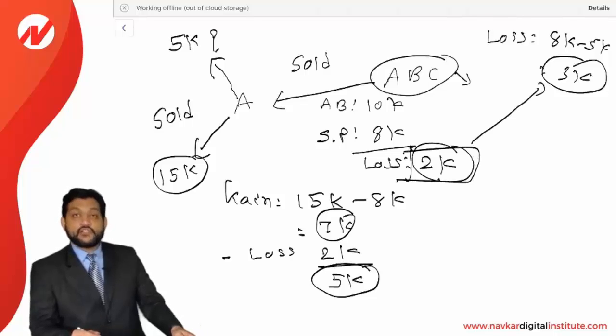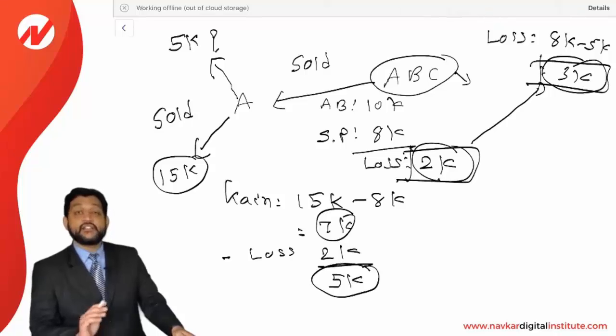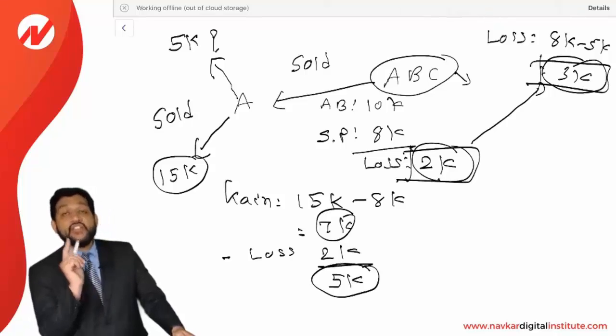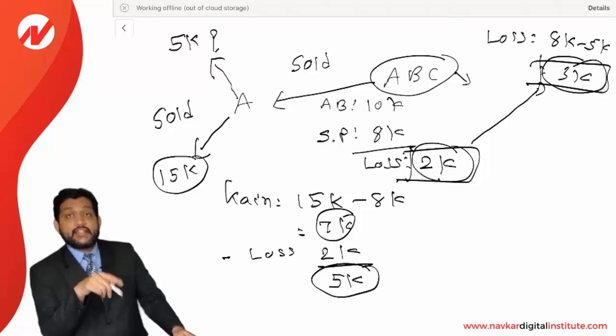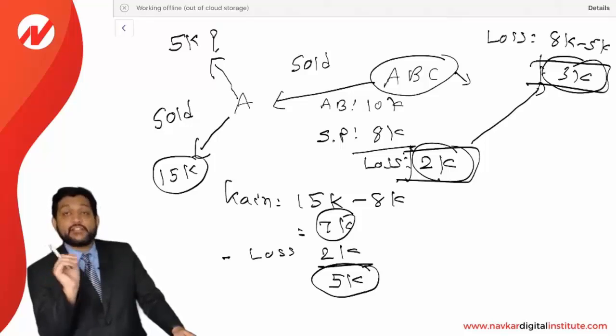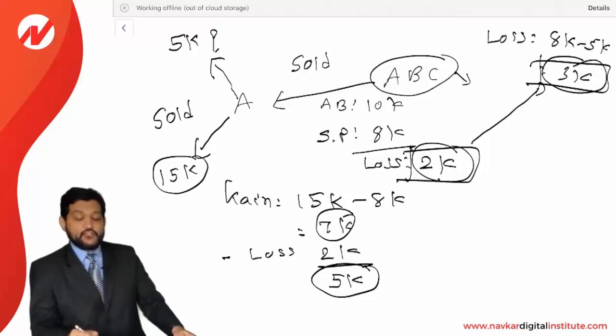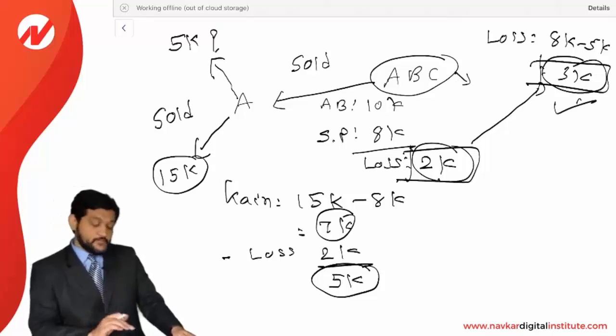No, it will not be used here. The partner will get a loss of 3,000 only. Just be very clear: if he sells the asset at a gain, then the disallowed loss will be set off against it. But if he sells the asset at a loss, it will not be allowed to increase the loss. It means the partner will be allowed only a loss of 3,000. That's it. Okay, fine.